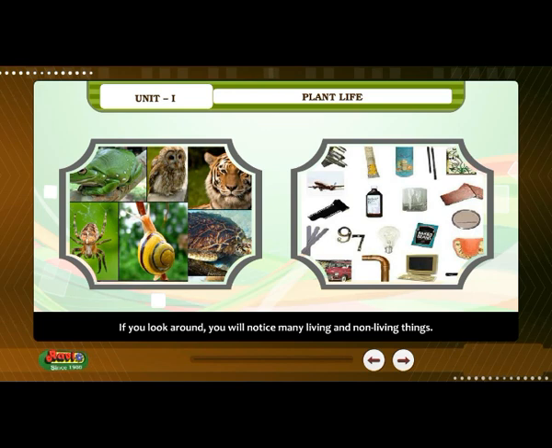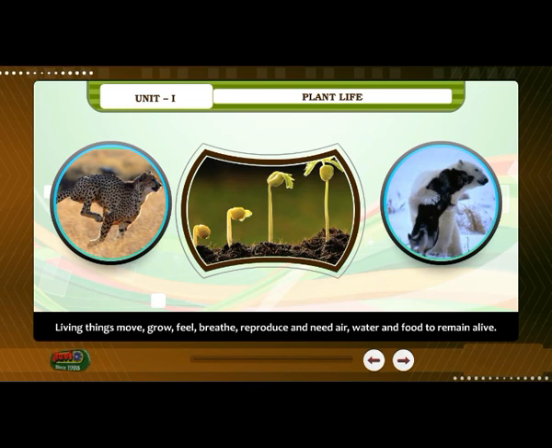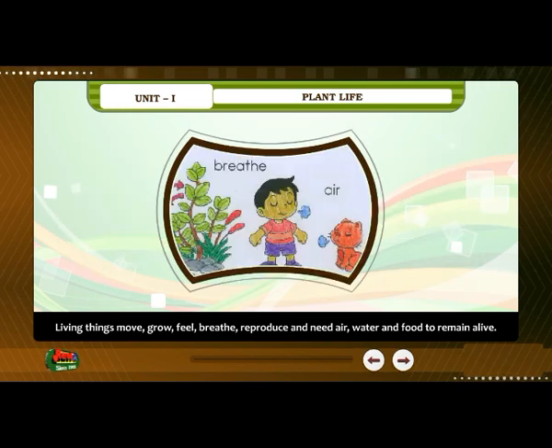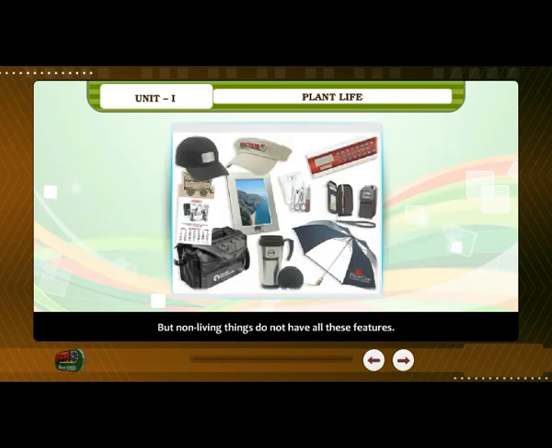If you look around, you will notice many living and non-living things. Living things have life in them and have some features which non-living things do not have. Living things move, grow, feel, breathe, reproduce, and need air, water, and food to remain alive. But non-living things do not have all these features.